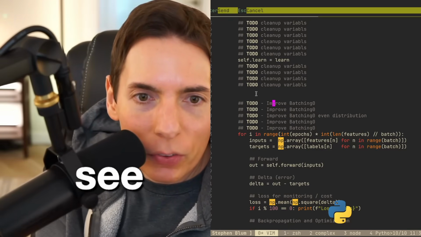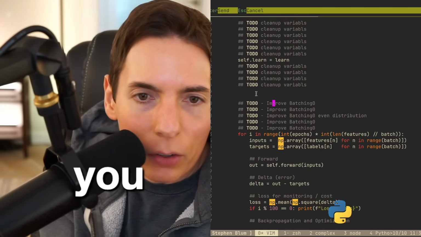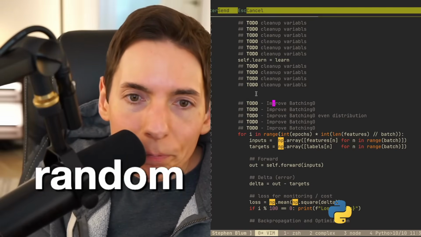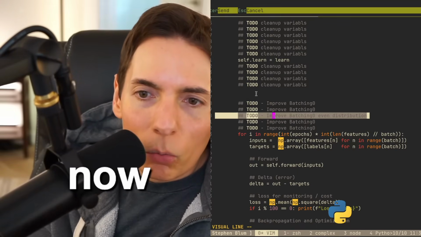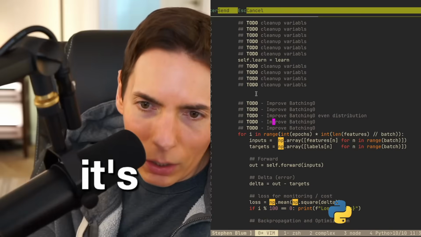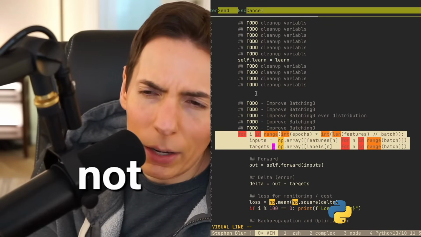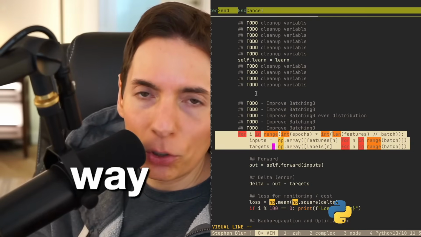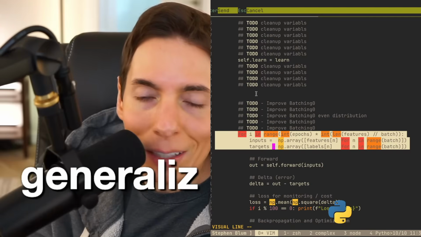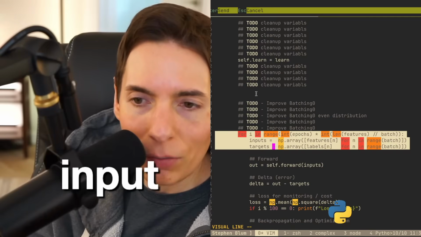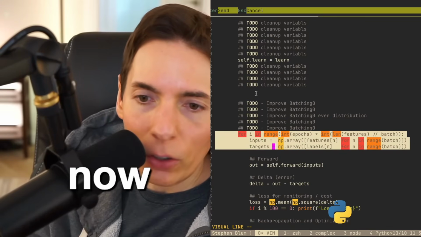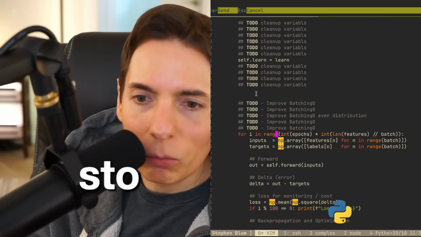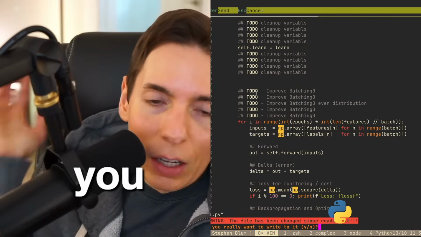I'm a noob. Can I ask what's the use of the improved batching algorithm? Okay. So Abdul, what we want to do is add some randomization to it. From the batching algorithm right now, it looks like it's just going through 100% of the data, but it's not randomizing it. You want to add some stochasticity so that it helps smooth out the generalization when it's learning from the input data you're giving it. Right now it's training linearly, and it's not training stochastically, which means randomly. You want to trick it. So that's what we want to do.